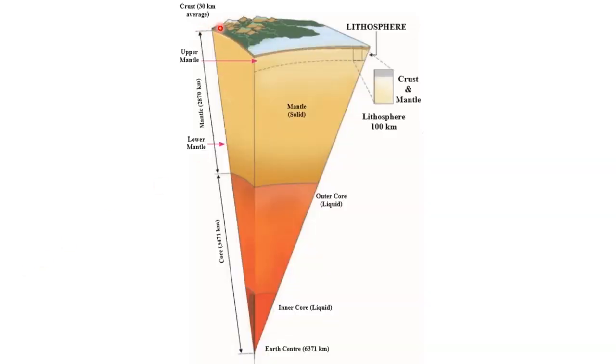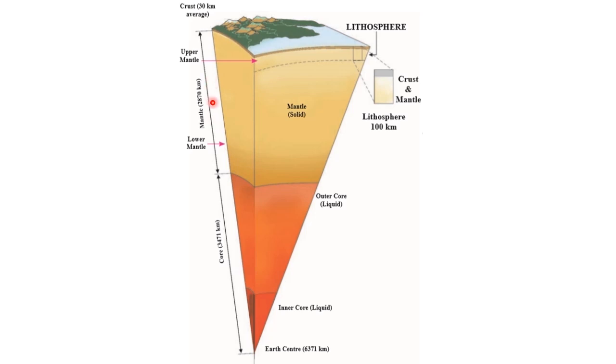So students, this is the crust, and the crust is divided into two sublayers, that is continental crust. This is the continental crust, and this blue color is the oceanic crust. The thickness of the oceanic crust is about 7 to 10 km, and the thickness of the continental crust is about 30 km. Then after the crust comes the mantle.